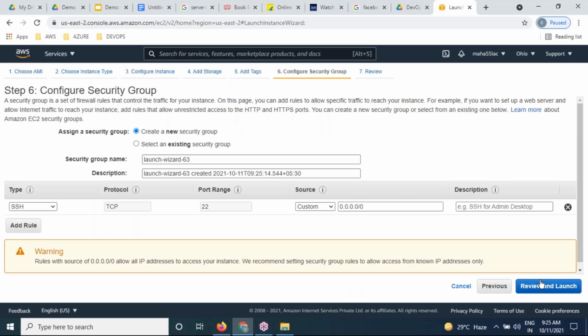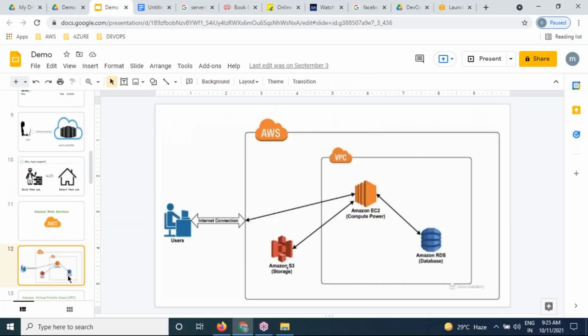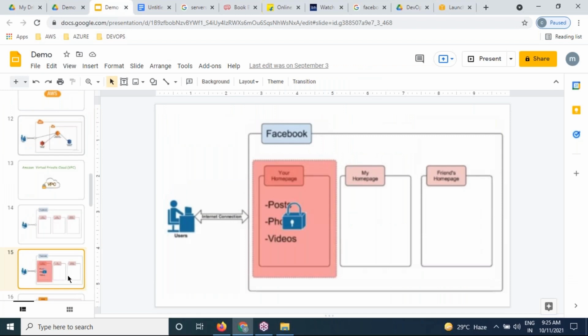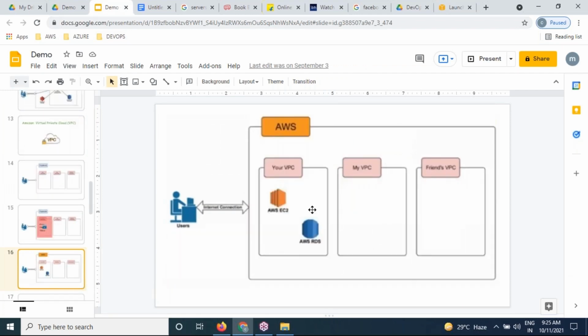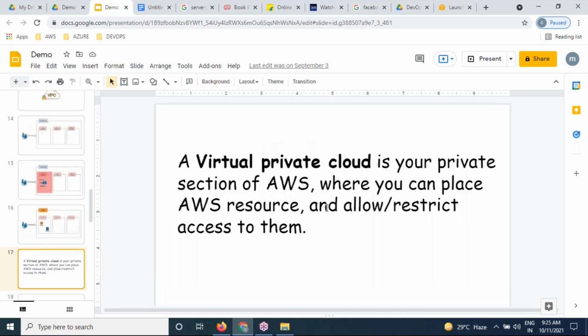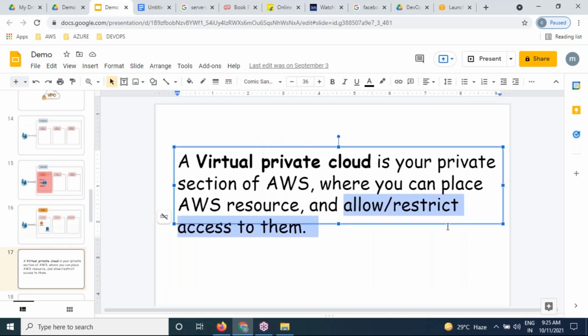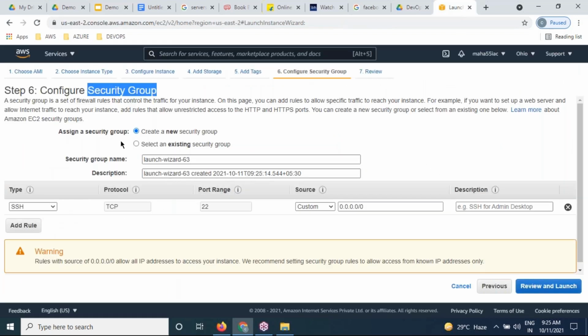And configure the security. So what is the security group, please? Who can access? Who cannot access? We're going to be writing rules and regulations. Am I right? So we understood very clearly. Yeah, like a firewall. So we are going to be creating an EC2 server in a VPC, and we're going to write rules and regulations: who can access, who cannot access. Got it? That is exactly a security group.